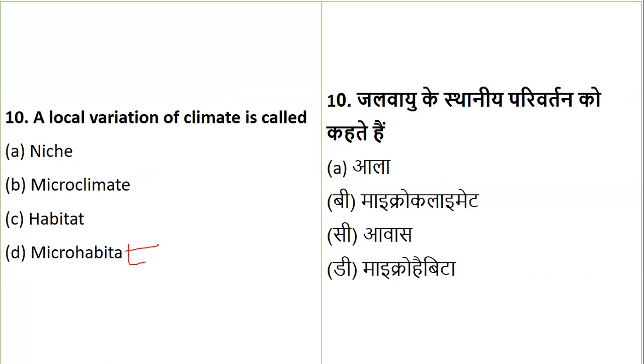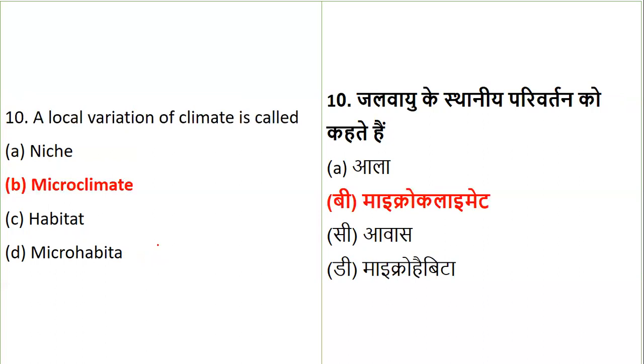Okay, when there is a local variation in the climate, what will that local variation be called? What is the terminology used for the local variation? Is it niche, microclimate, habitat, or microhabitat? So local variation in the climate will be termed as microclimate.